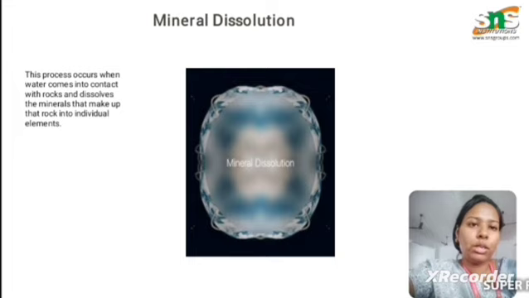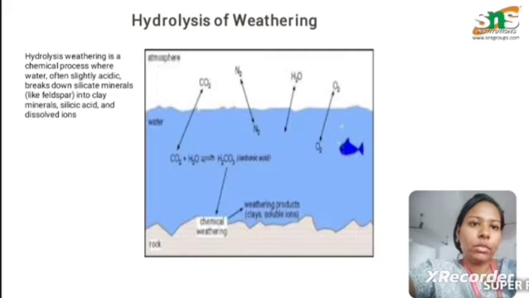Next one is the mineral dissolution. Mineral dissolution is the process that occurs when the water comes in contact with the rock surface, so that the rocks get dissolved. That makes the rocks into individual elements, where the rocks get disintegrated, and due to the action of the water, dissolution of the rocks happens. This is called the dissolution due to the water.